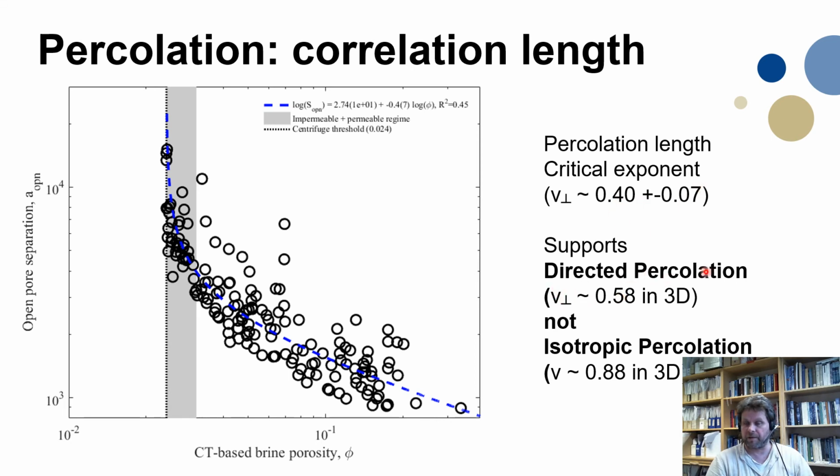And the directed percolation in 3D plus 1, 3D plus time, would be 0.58. In isotropic percolation, it's much larger. So we take this also as an indication that we have a directed percolation system here for sea ice.